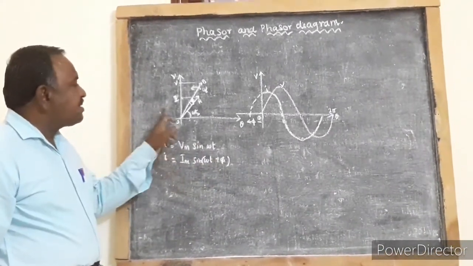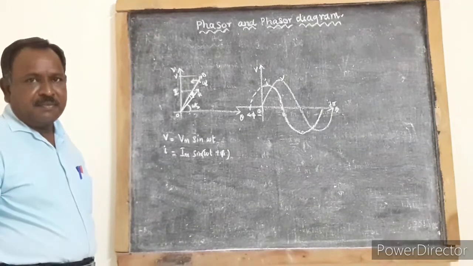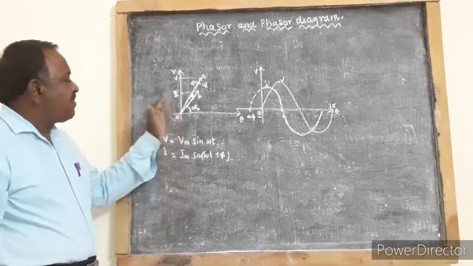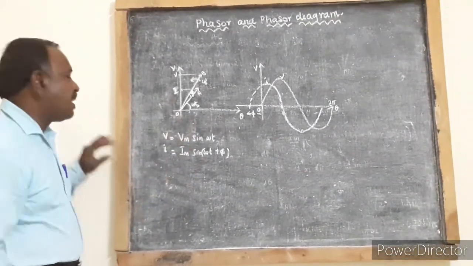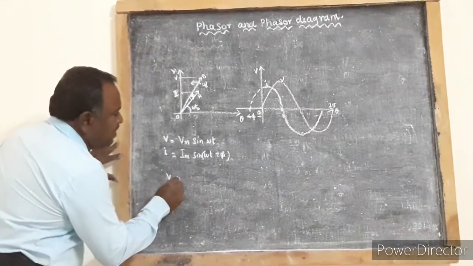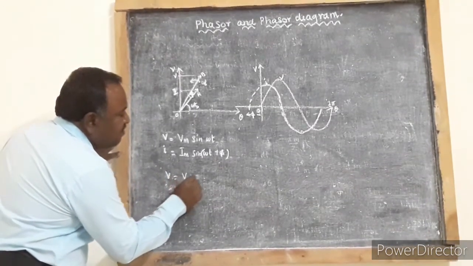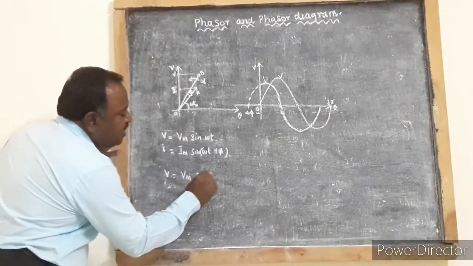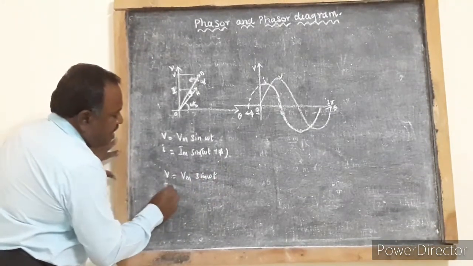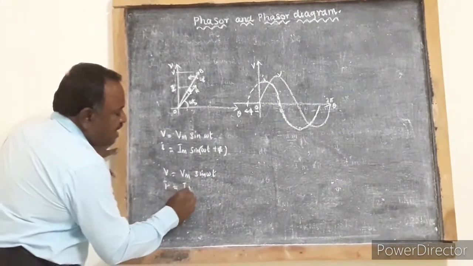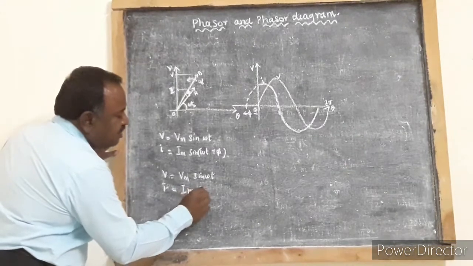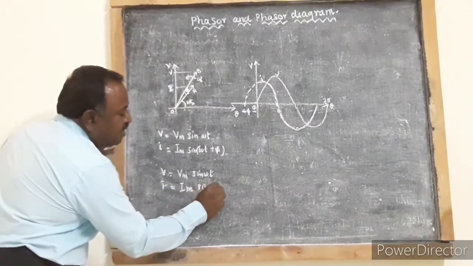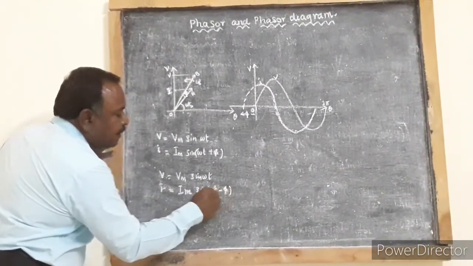Here current is leading the voltage. Suppose current is lagging the voltage, then V is equal to Vm sine omega t, and I is equal to Im sine of omega t minus phi.